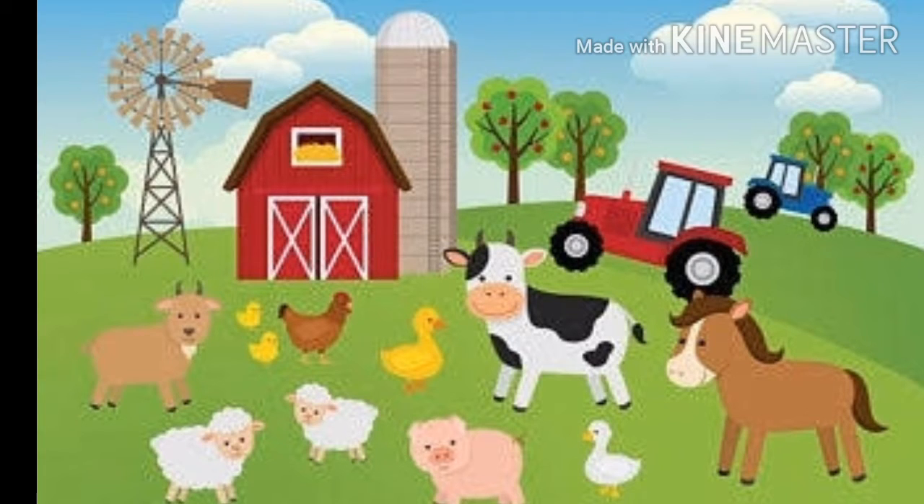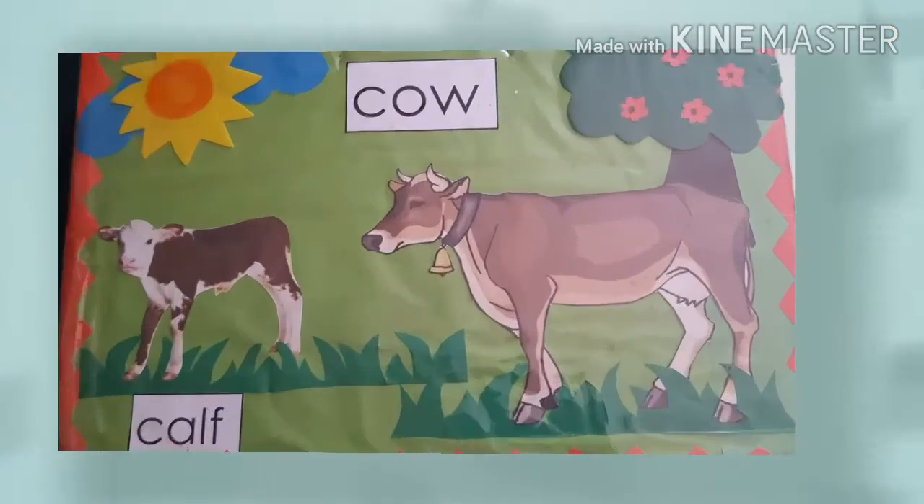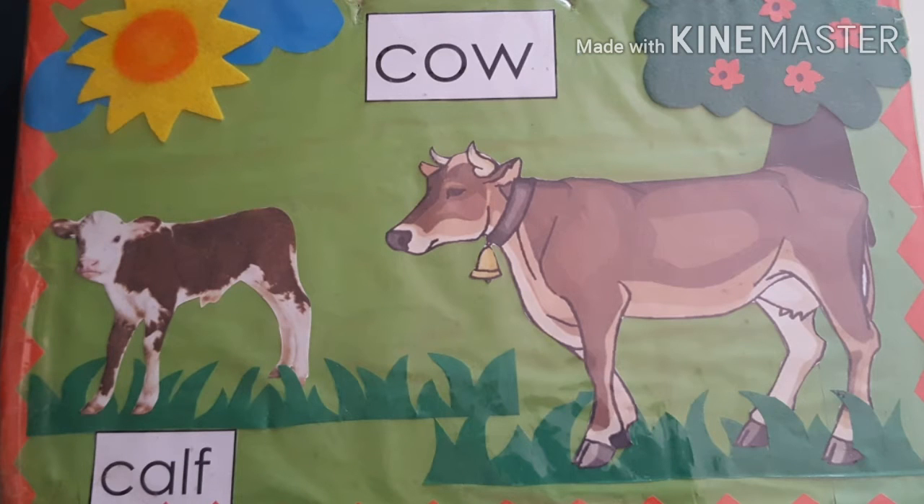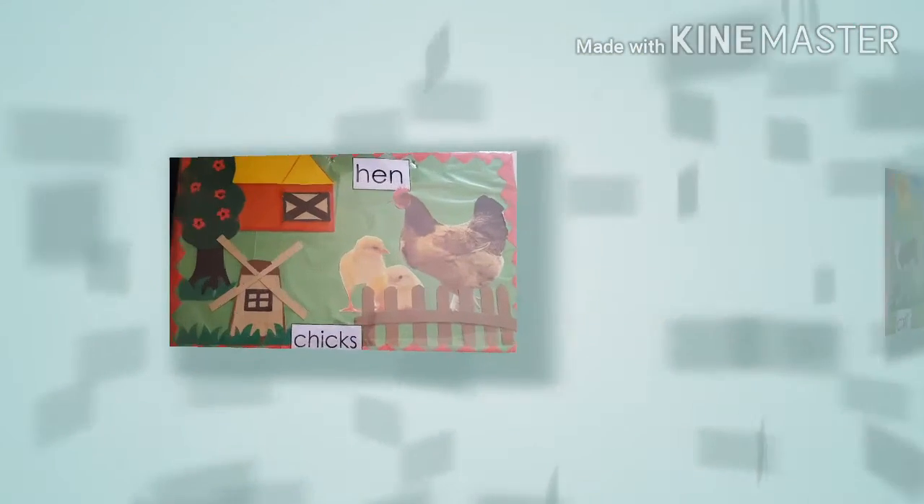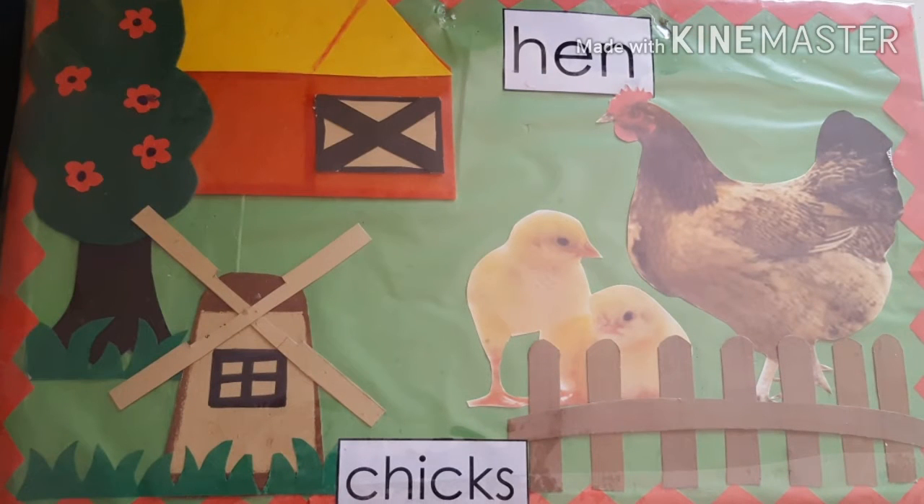Means we can get some benefits from these animals, such as we get milk and meat from a cow, because cow is also a farm animal. We can get egg and meat from a hen. Hen is also a farm animal.